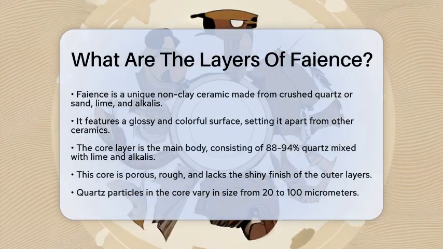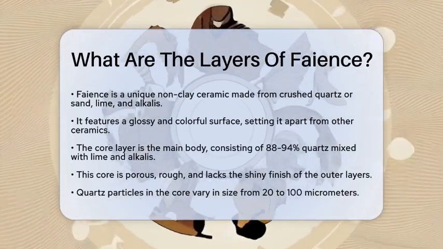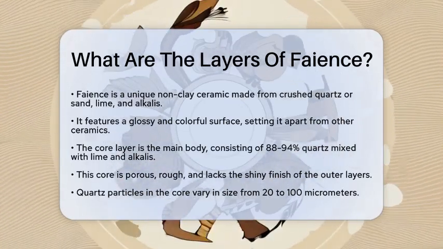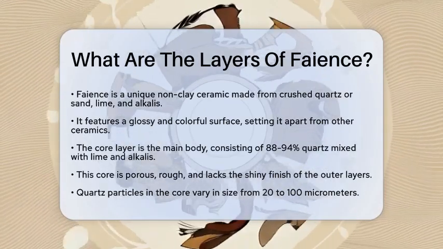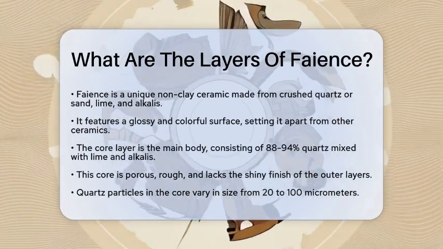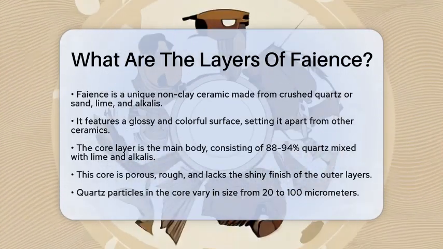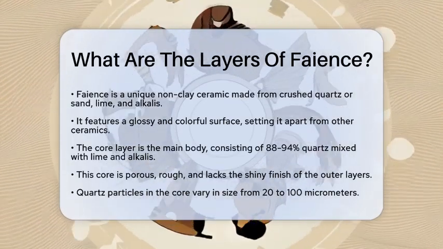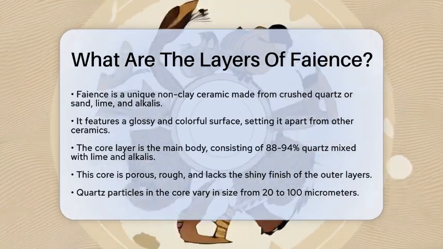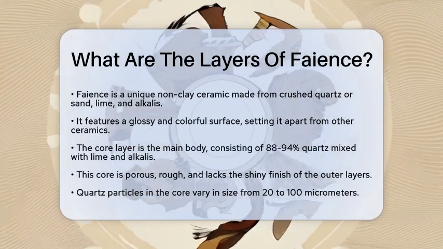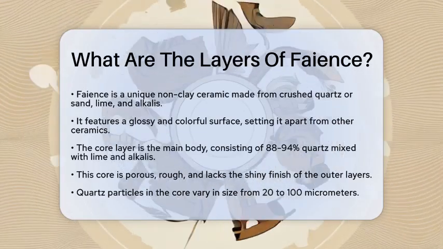First, we have the core layer. This is the body of the faience piece, primarily composed of finely crushed quartz or sand. About 80 to 94% of the core is quartz, mixed with lime, which is calcium carbonate, and some alkalis. This core is usually porous and rough, lacking the shiny finish of the outer layers.